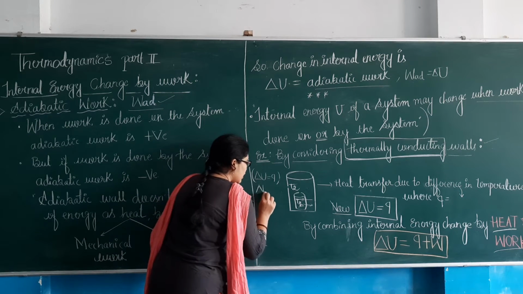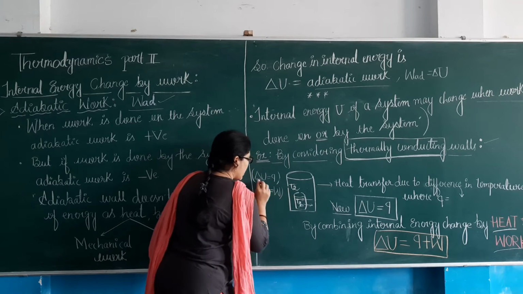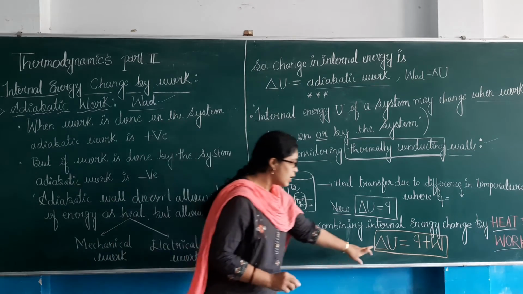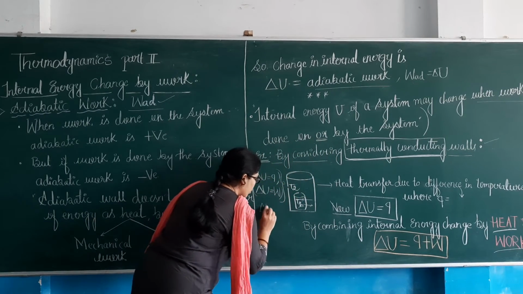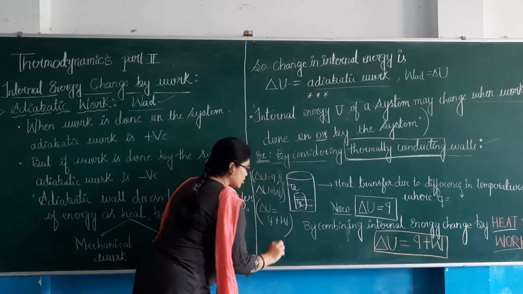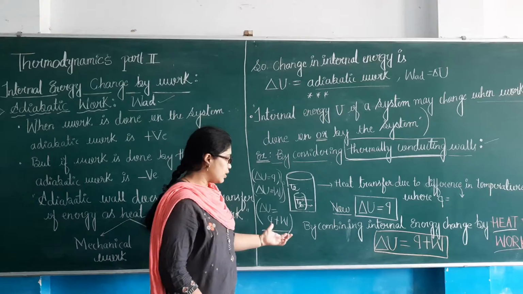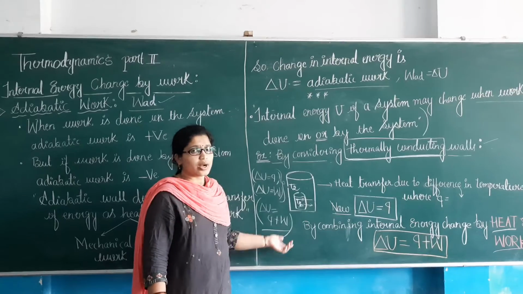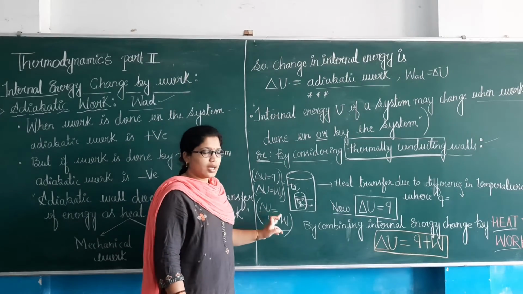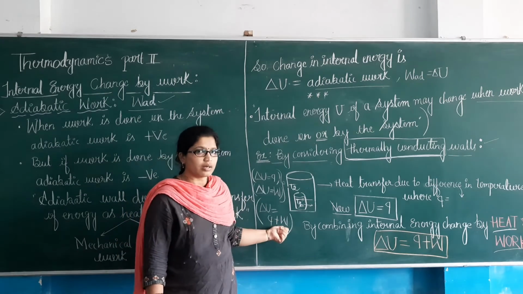Similarly, the change in internal energy with respect to adiabatic work, what do we write? W. So by using these two expressions, I would write delta U is equal to Q plus W. This is what is considered the first law of thermodynamics. Neither can energy be created nor destroyed. Transfer of energy is possible. Delta U, the change in internal energy, is equal to heat transfer plus work done.